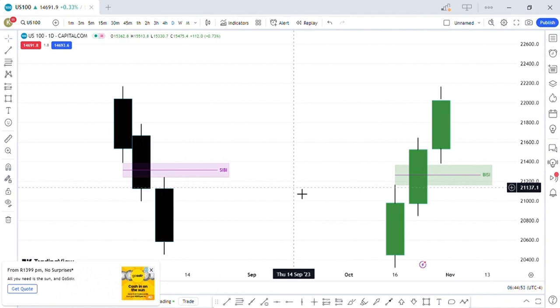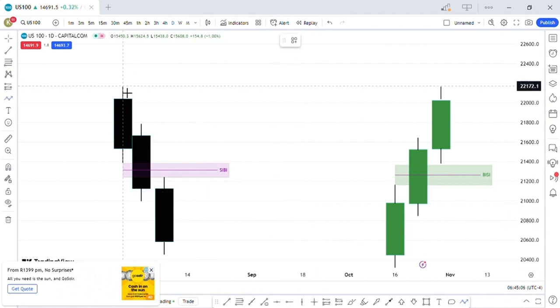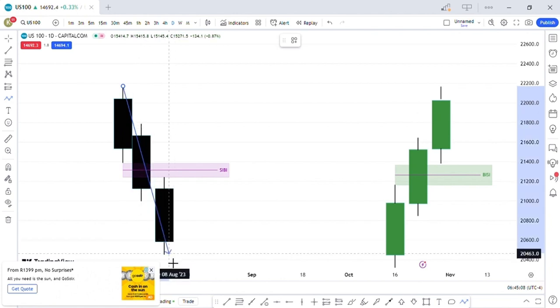Okay, guys, now that you know what's a fair value gap and what's not a fair value gap and the difference between a SIBI and a BISI, let's look at how the market reacts to both of these. In a SIBI, we have a situation where the market is going down, creating a lower low.